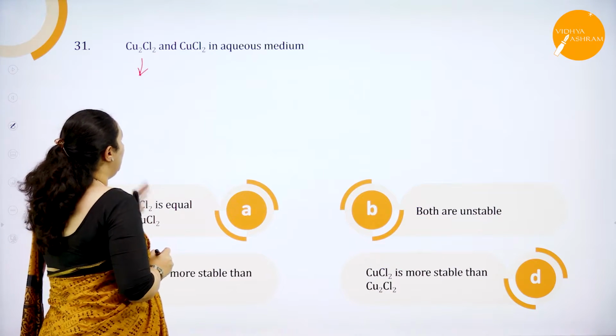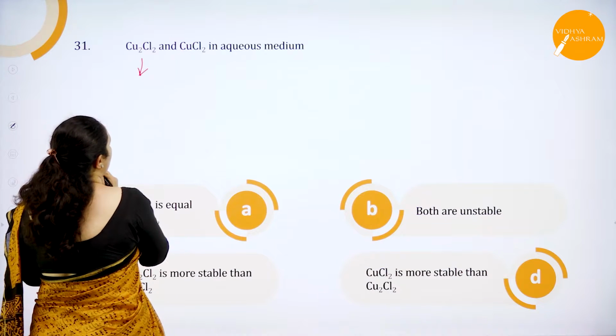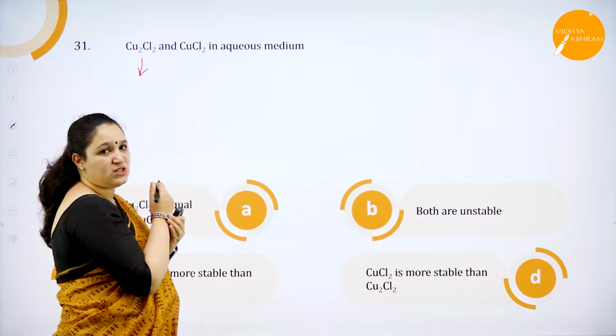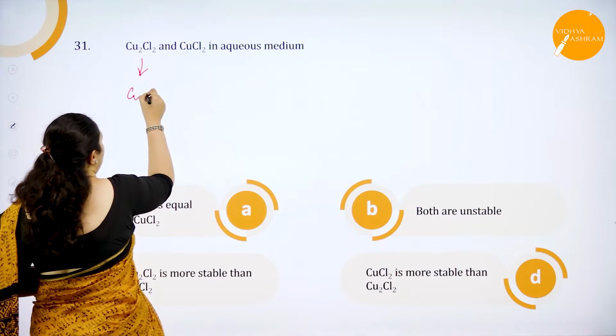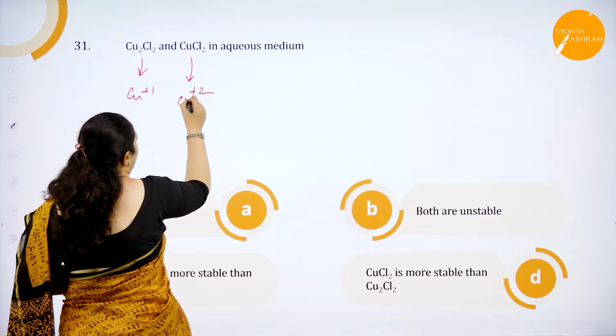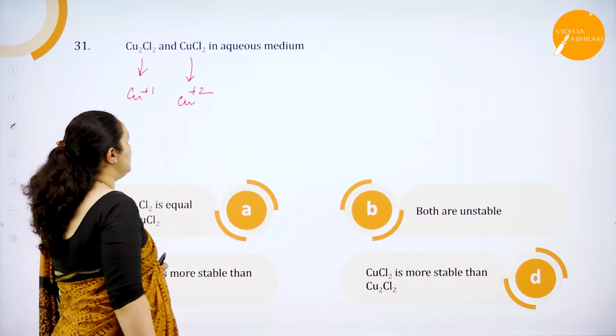In this particular molecule, what is the oxidation state of copper? What do you think is the oxidation state of copper? It is in +1 state. Here it is in +2 state. Copper is in +2 state.